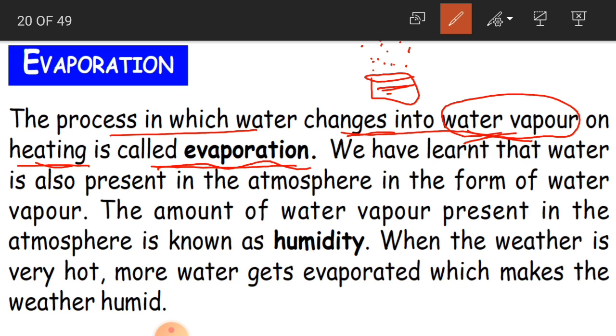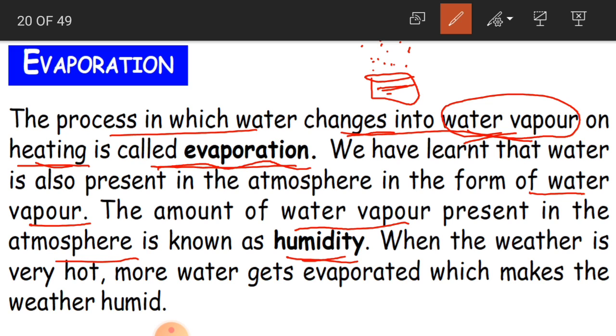It is present in the form of water vapor. And the amount of water vapor present in the atmosphere is known as humidity.